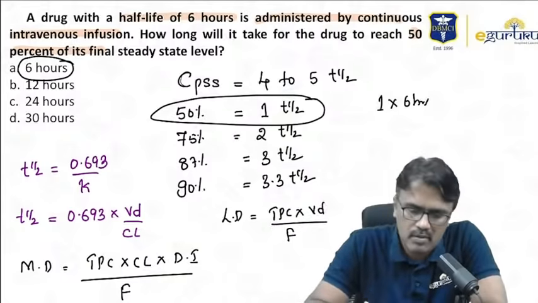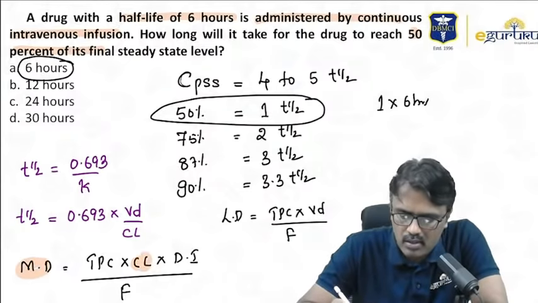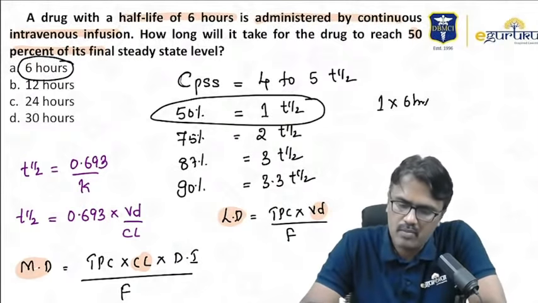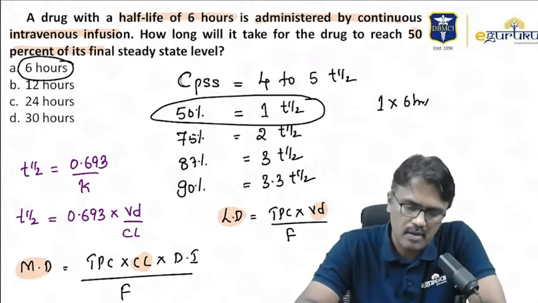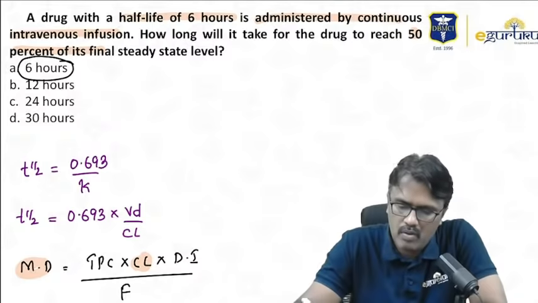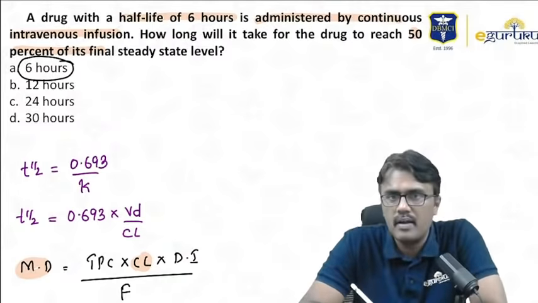So they had asked you a question, maintenance dose depends on what? Clearance. Loading dose depends on what? Volume of distribution. And please understand one more important aspect, the dosing rate.